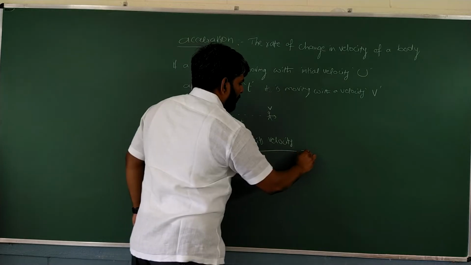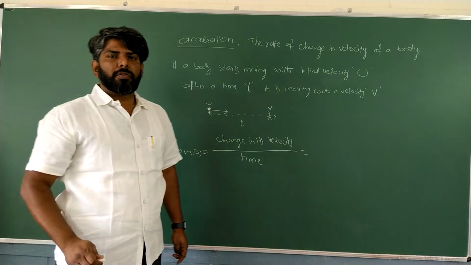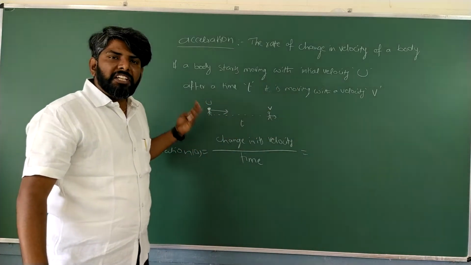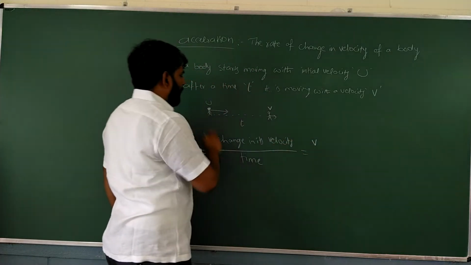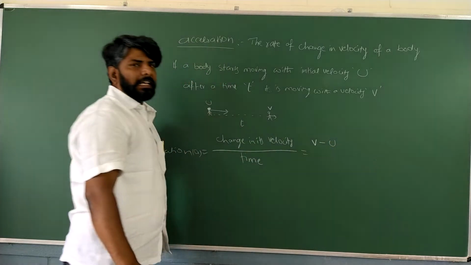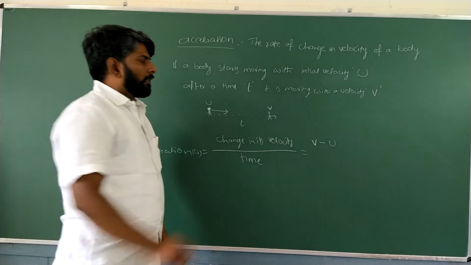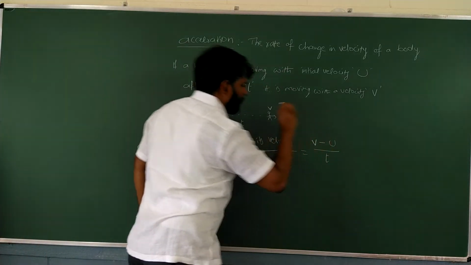Change means final velocity minus initial. Keep remembering students, change means always final value minus initial value. What is the final value here? V. What is the initial value here? U. So V minus U is called change in its velocity. Got it? That change in velocity happened in a time t.